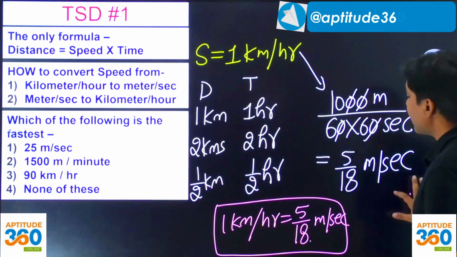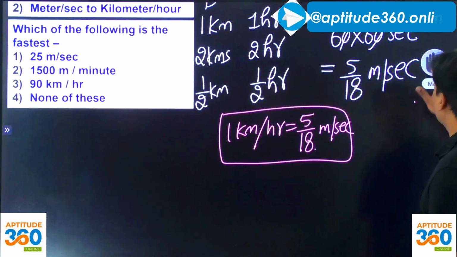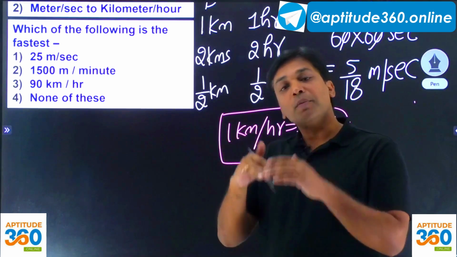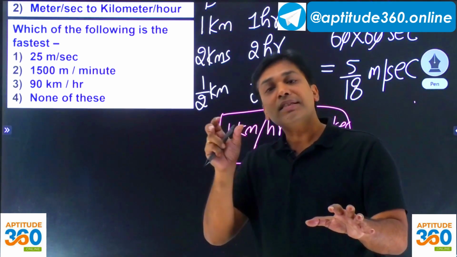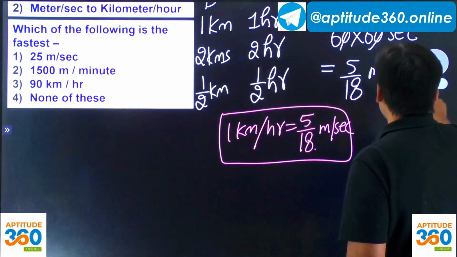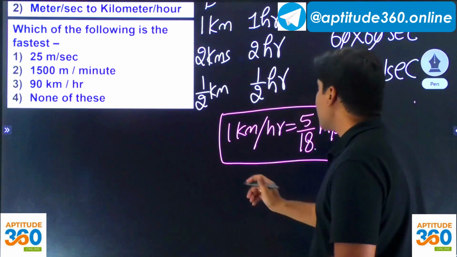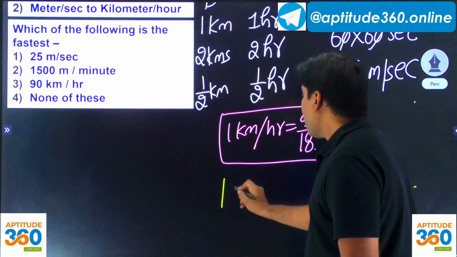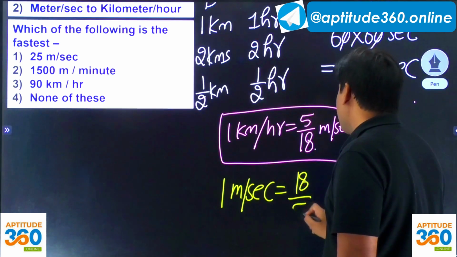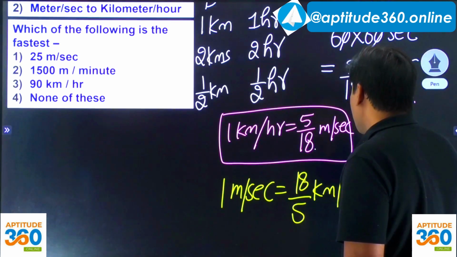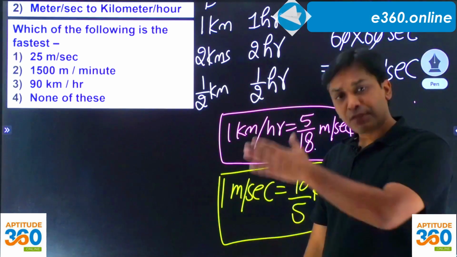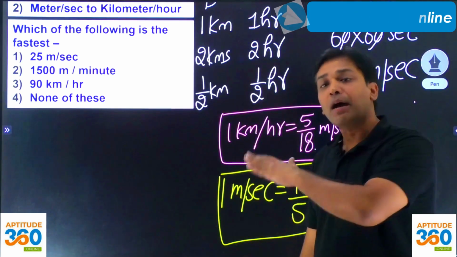And majority of the problems that we get, they're either kilometer and hour, and kilometer per hour, or the denomination will completely change: it will be meter, and then time will be in seconds, and speed will be in meter per second. That's all it will be. So can we find out what is 1 meter per second? This is going to be 18 by 5 kilometer per hour. So if you remember these two things, that would be convenient. Otherwise after solving some 20-30 problems this will automatically be remembered.